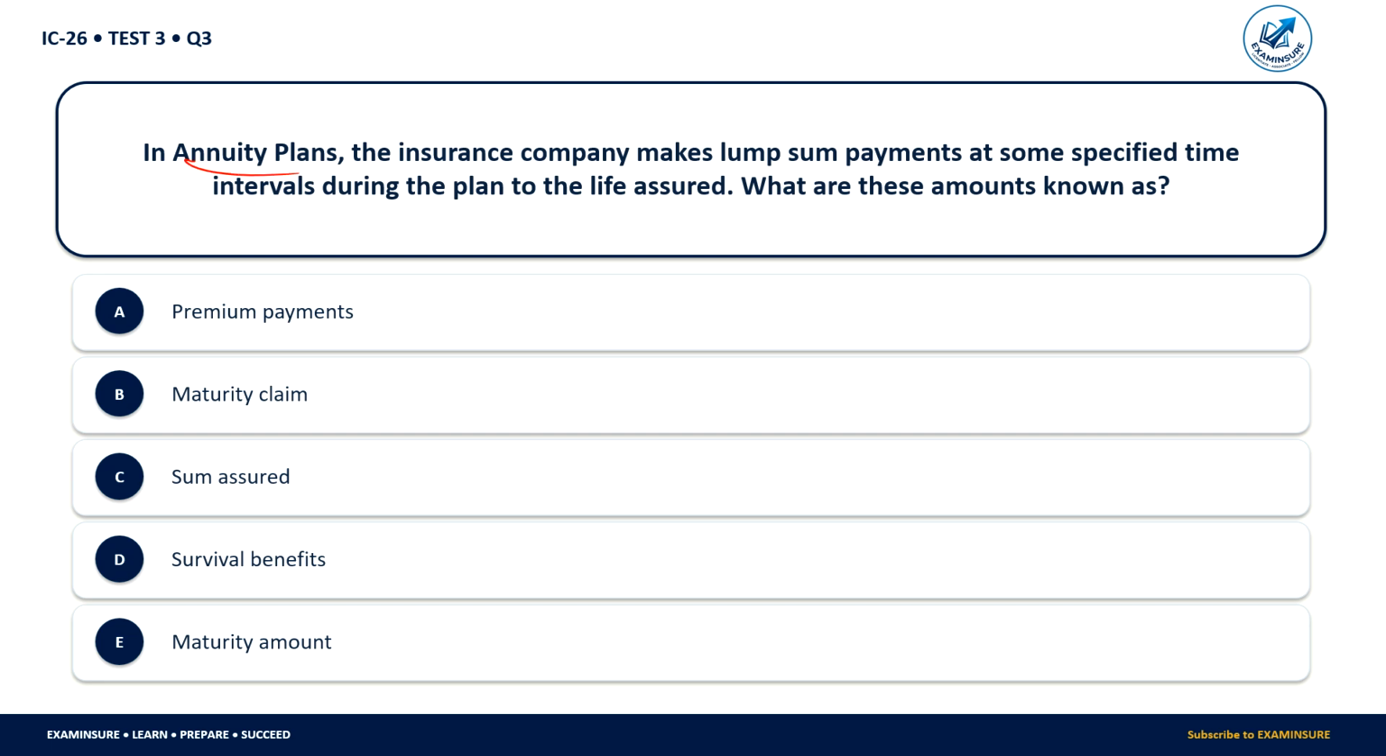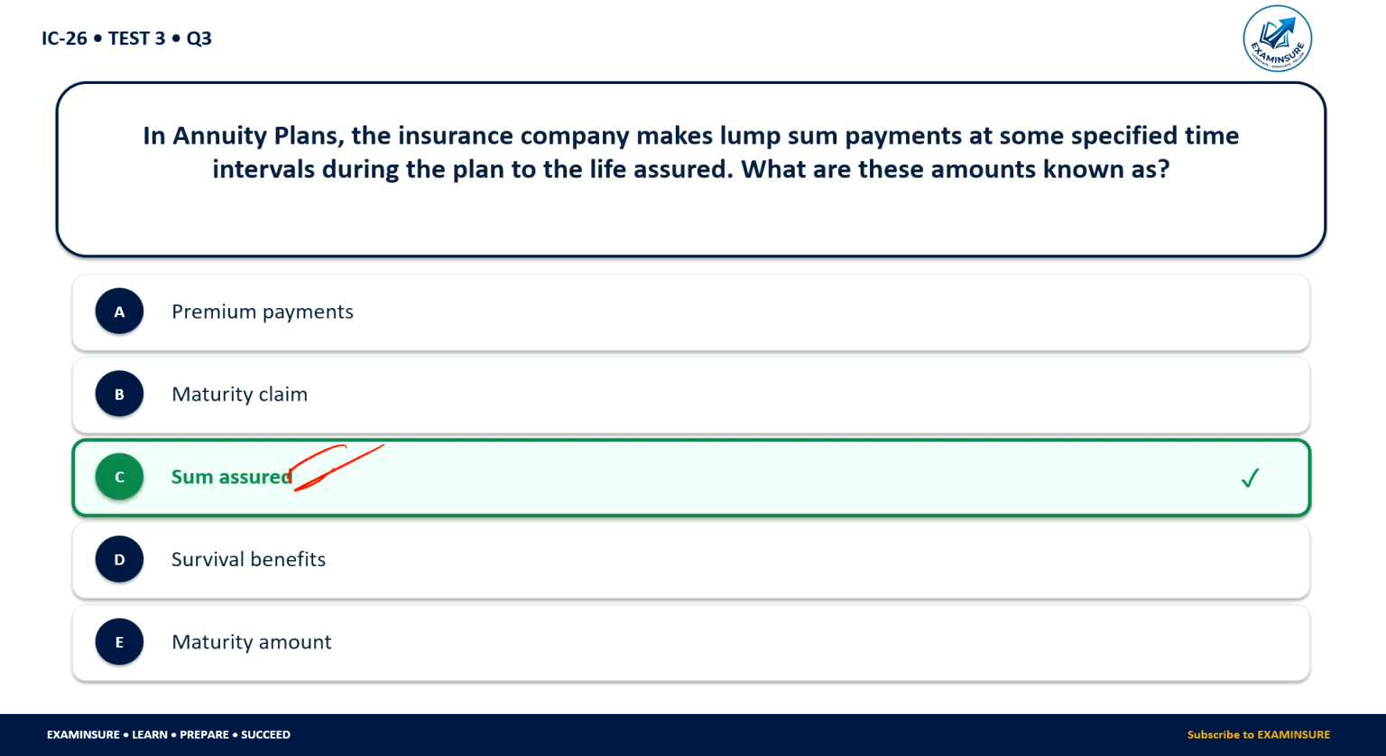In annuity plans, the insurance company makes a lump sum payment at some specified time interval during the plan to the life assured. What are these amounts known as? Premium payment, maturity claim, sum assured, survival benefit, or maturity amount. So who is making the payment? Insurance company is making the lump sum payment. So this is known as the sum assured.